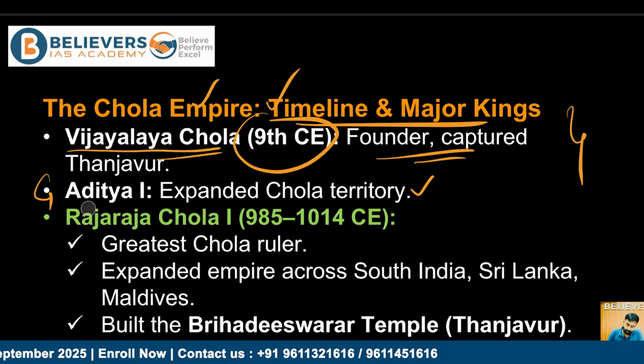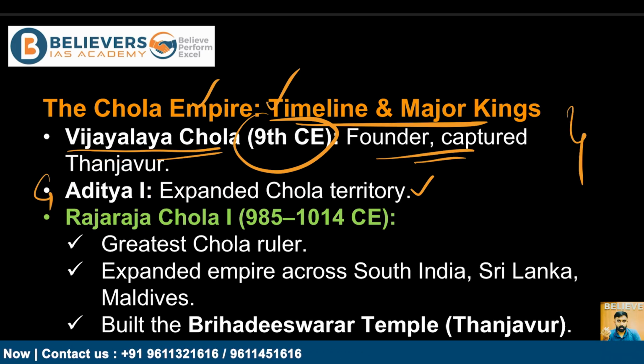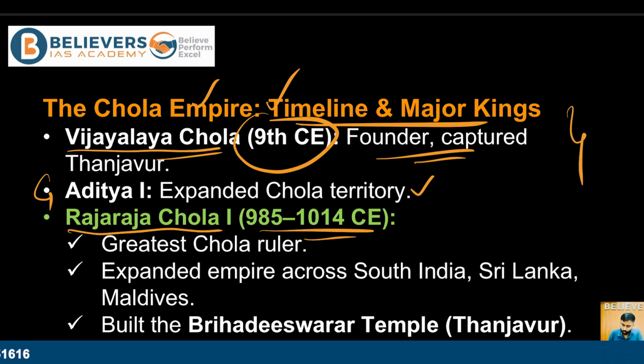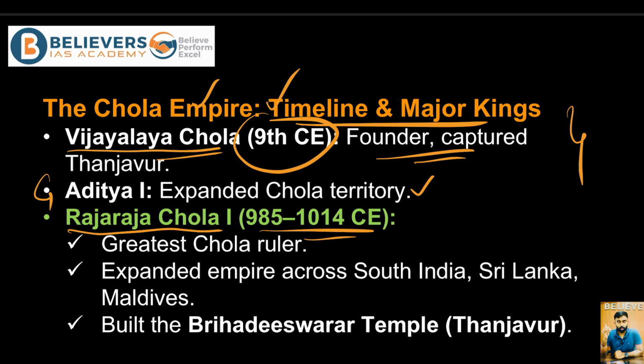Apart from these two important rulers, the next important ruler is Rajaraja Chola I, who ruled between 985 and 1014 CE. He is considered one of the greatest and most popular Chola emperors, and he expanded the empire across South India, Sri Lanka, and even parts of the Maldives, right?